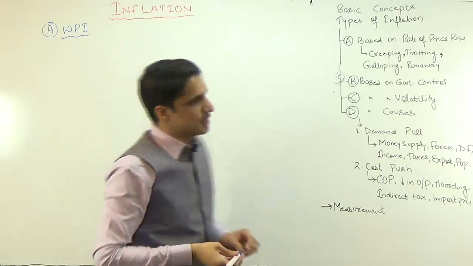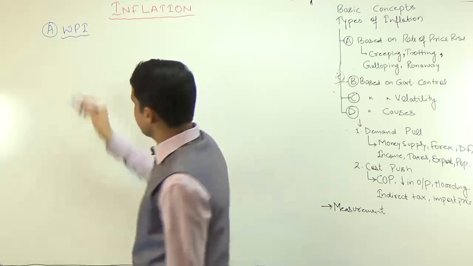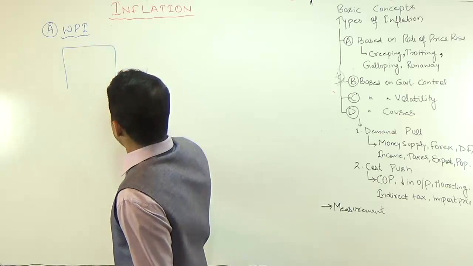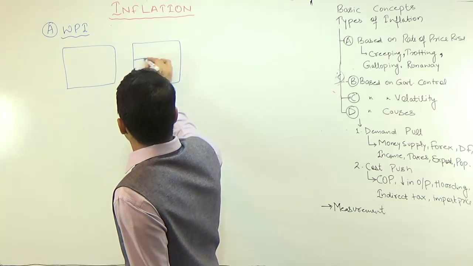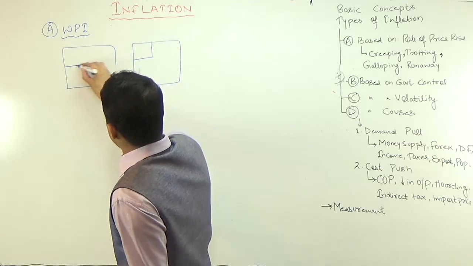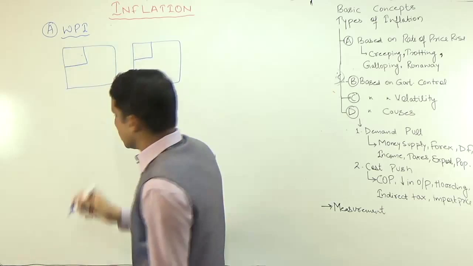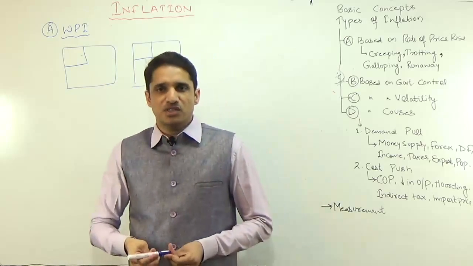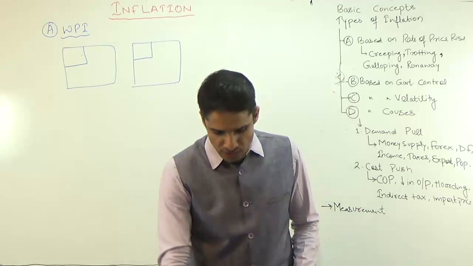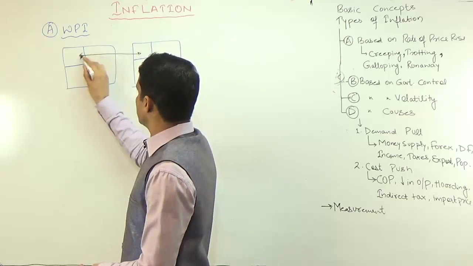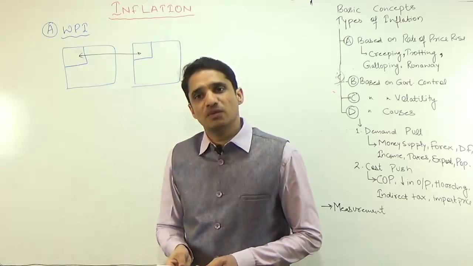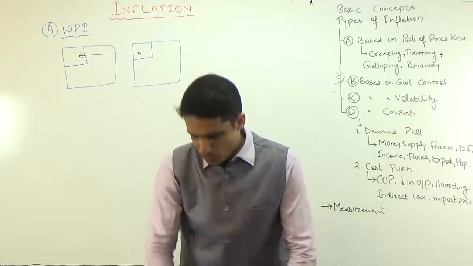So WPI is nothing but it is based in each and every type of index. It is same. How many commodities you consume, you have to prioritize these commodities, and then you are going to compare the price of these commodities in 2 consecutive years, and whatever is the difference is known as inflation, or that particular inflation based on WPI.